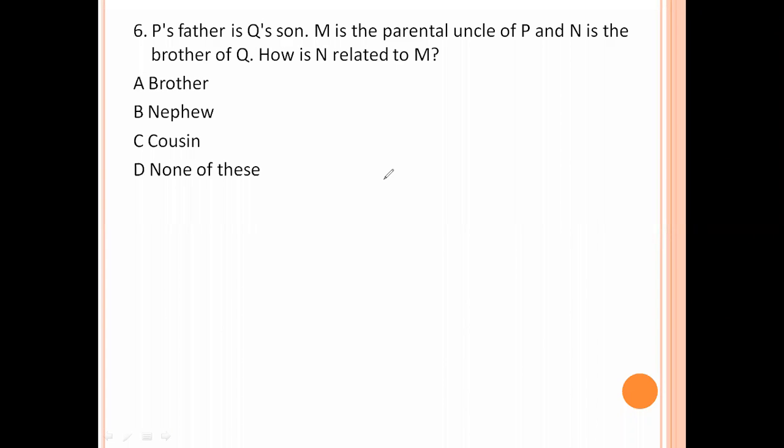P's father is Q's son. Q's son is P's father. M is the paternal uncle of P. And N is the brother of Q. How is N related to M? N related to M is paternal uncle. So that answer is not there here. So option number D is the right answer.